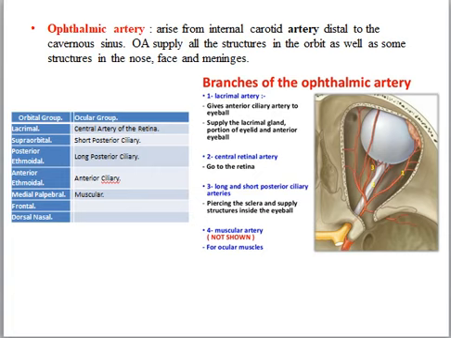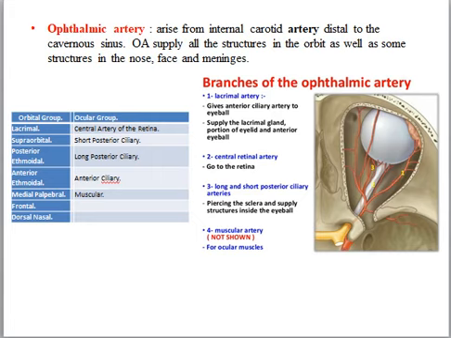Supraorbital artery supplies the integument, muscles and the pericranium of the forehead. Ethmoidal arteries are two in number, posterior and anterior. The posterior ethmoidal artery, the smallest, passes through the posterior ethmoidal canal, supplies the posterior ethmoidal cells, and entering the cranium, it gives off a meningeal branch to the dura mater and nasal branches, which descend into the nasal cavity through an aperture in the cribriform plate of the ethmoid bone.